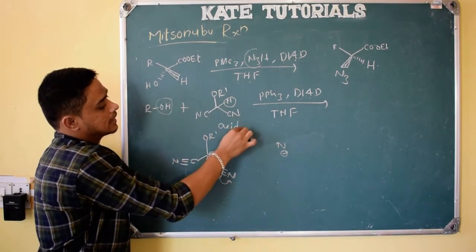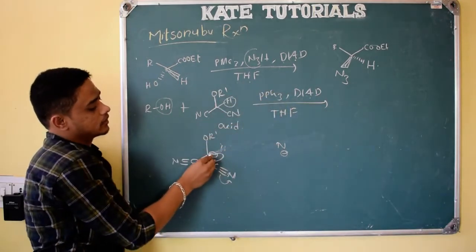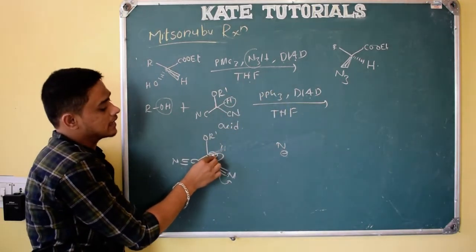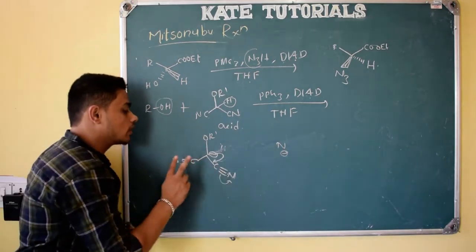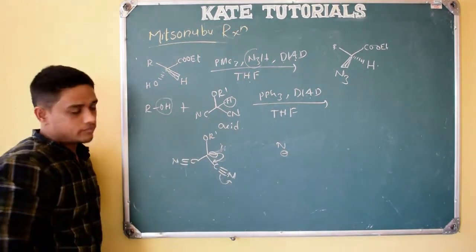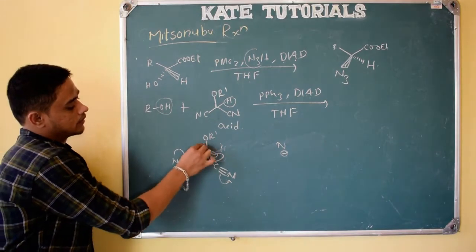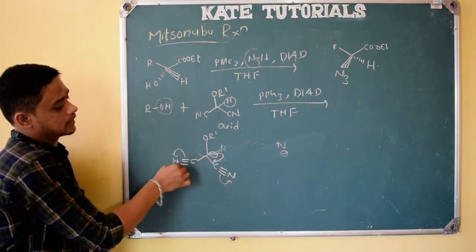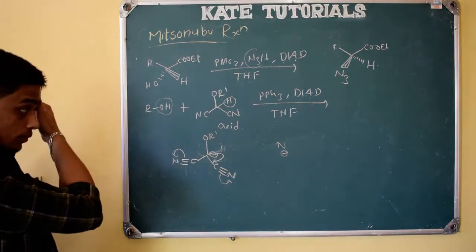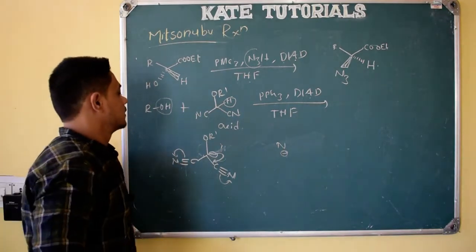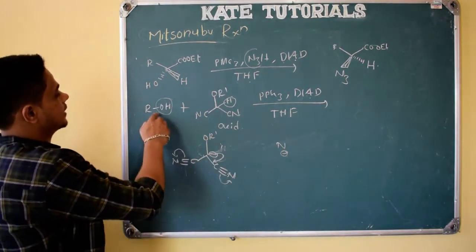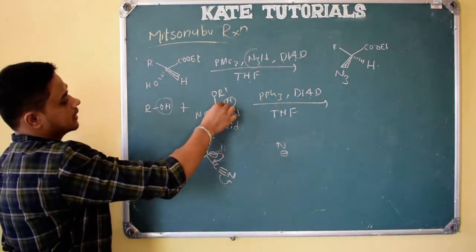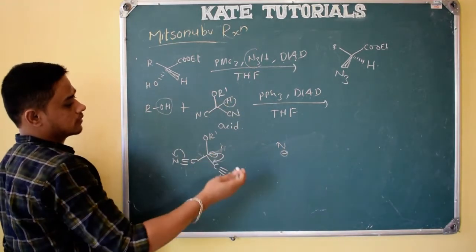Why does it act as acid? If it goes as H plus, the carbon gets negative charge. That negative charge is stabilized by electron withdrawing groups. Here there are 2 electron withdrawing groups, 2 CN, right? And here also if electron density moves here, it will stabilize this nitrogen. So because of this it acts as acid, right? So here R is there, so this is the nucleophile mechanism.